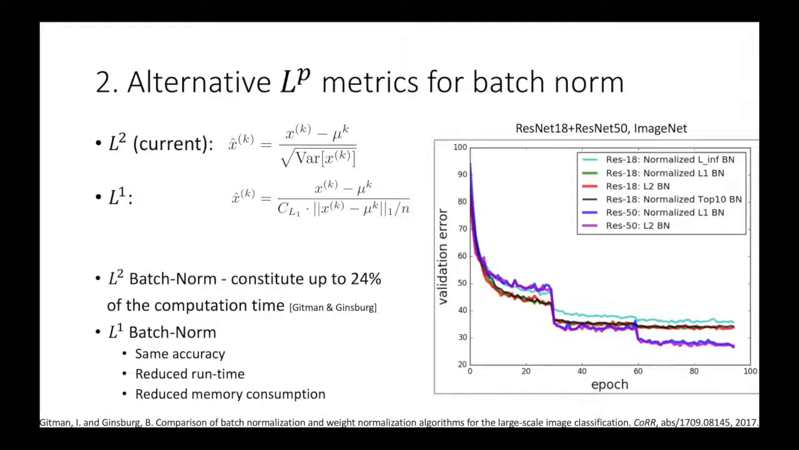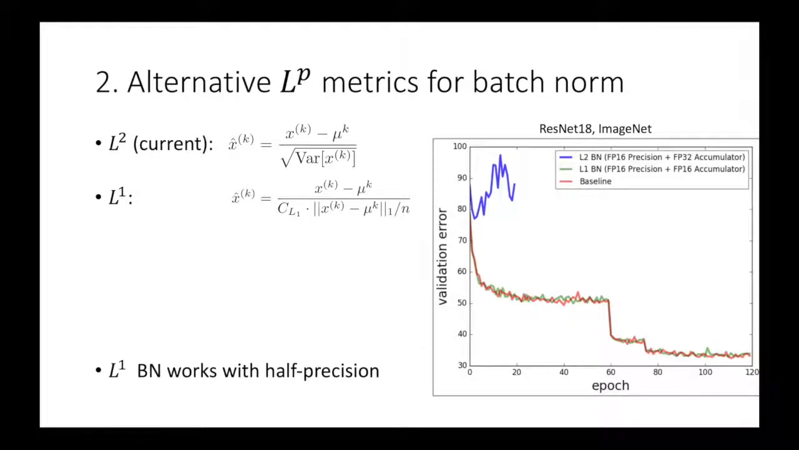Using the L1 metric allowed us to reduce runtime and memory consumption while retaining accuracy similar to L2, as seen in the blue and the purple lines of the figure. Another advantage is that unlike L2, using batch norm with L1 norm is applicable to 16-bit precision.